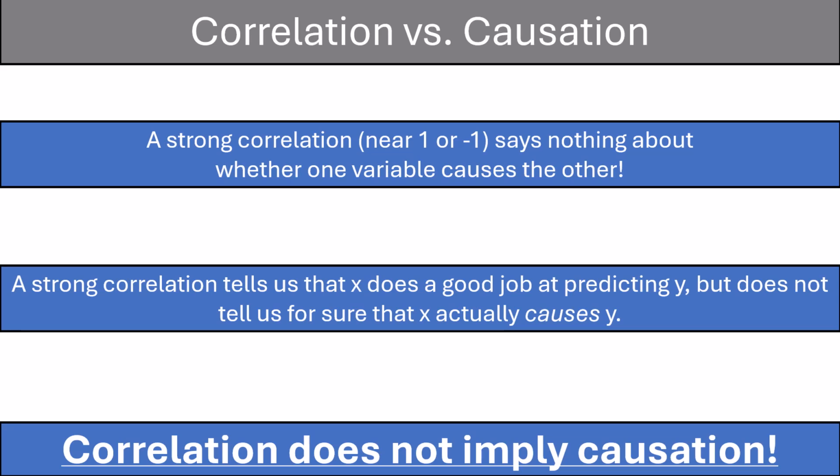However, the first step that you might take to show causation might be to show correlation. And then you might want to design an experiment to tell for sure whether or not there is causation. In an experiment, we can control for lurking variables and isolate one variable to see if it's causing another one. When we have the correlation coefficient, we usually just have observational data. We typically have not run an experiment, so typically we're not going to be able to show causation based on this type of information.